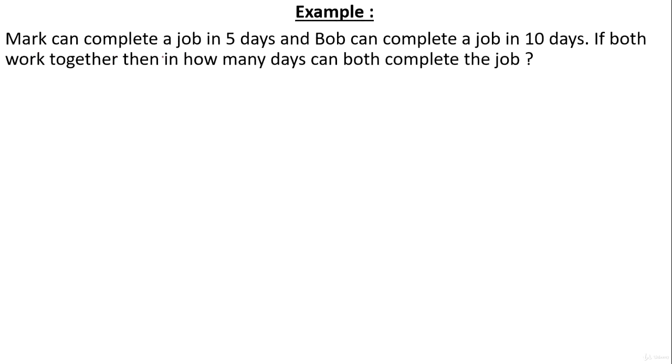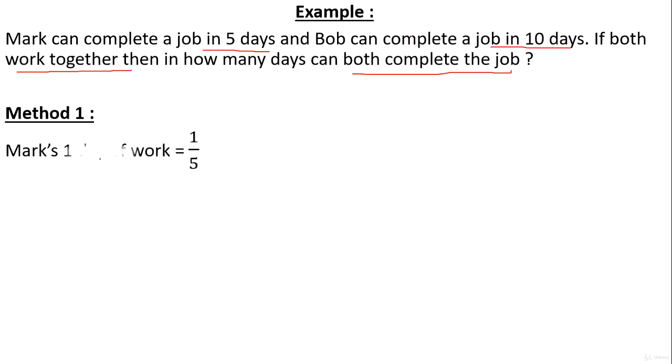Now, let's take an example for better clarity. Say, for example, if a person, Mark, can complete a job in 5 days and Bob can complete a job in 10 days, if both work together, then in how many days will both together complete the job, right? So this is a question. This is an example. Let's discuss. Now we can solve it in two methods. We'll see method number 1, which is the unitary method.